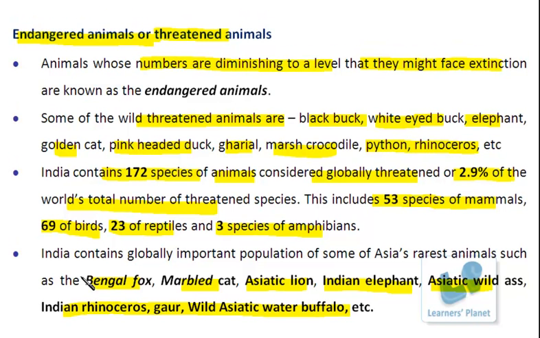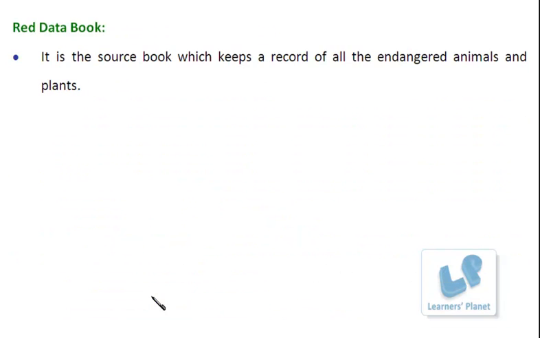You know how this idea comes about, which animal or which species are present in the endangered animals, and which type of animals are required to get proper protection. All this information is actually stored in a specific book. This record is maintained in a book known as the Red Data Book. This is a source book which keeps a record of all endangered plants and animals, and thus it gives the guidelines as well as informs us which type of animals and plants need the special conservation process.